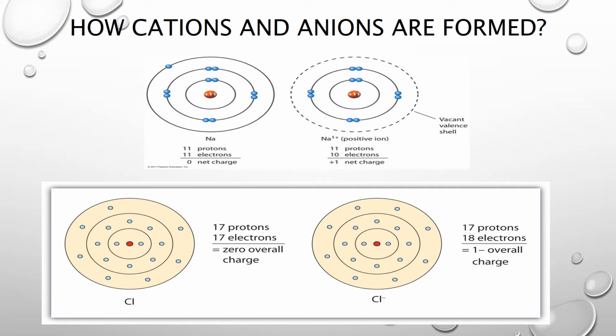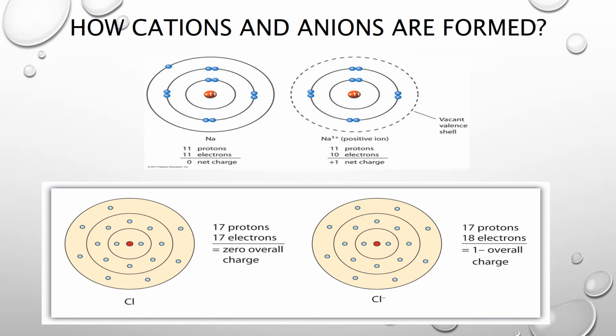How are the anions formed? Here is the second example, the chlorine atom. The chlorine atom has 17 protons in the nucleus and 17 electrons revolving around the nucleus. Protons have the positive charge, electrons carry the negative charge, their number is the same, charge is opposite, so the overall charge is 0 in the chlorine atom.